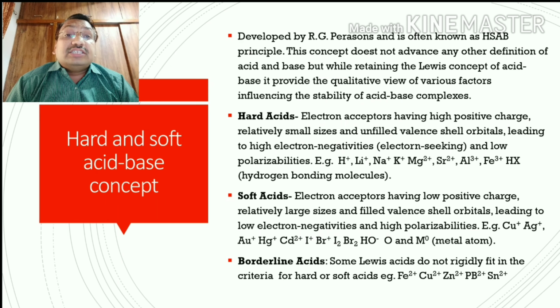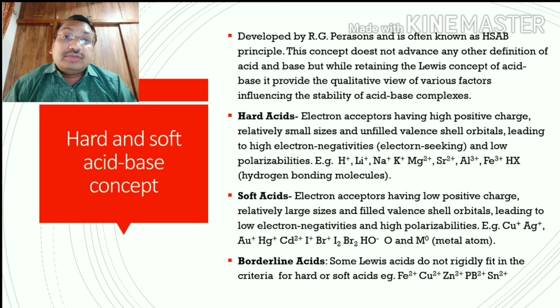They classify acids and bases into different parts, like hard acids, soft acids and borderline acids. In a similar way, bases are hard base, soft base and borderline base. Borderline acids or bases do not fit particularly in hard or soft. They are intermediate between the two, on the border, so they are called borderline.